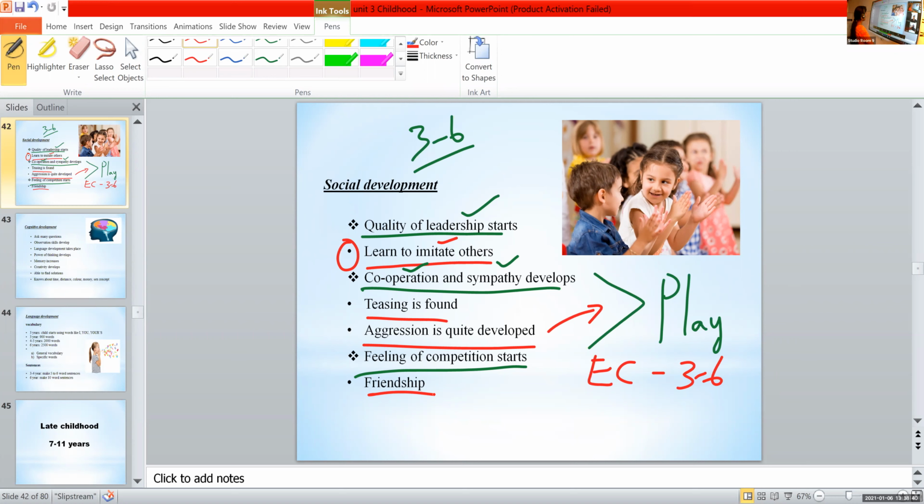Sana, can you please read the slide? What are the social milestones of a child from 3 to 6 years? Read the points. Quality of leadership starts. Learn to imitate others. Cooperation and sympathy develop. Teasing is found. Aggression is quite developed. Feeling of competition starts. Friendship. So all these are very important for social living.